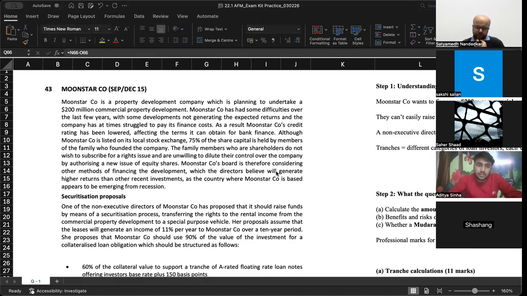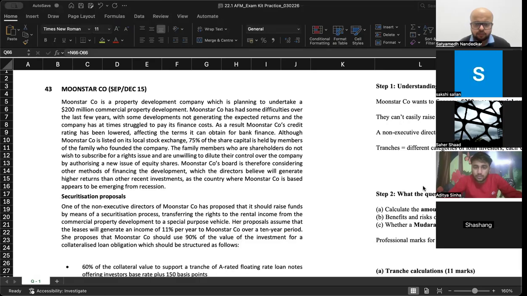Moonstar Company is a property development company which is planning to undertake a $200 million commercial property development. Moonstar Company has had some difficulties over the last few years, with some developments not generating the expected returns, and the company has at times struggled to pay its finance cost.